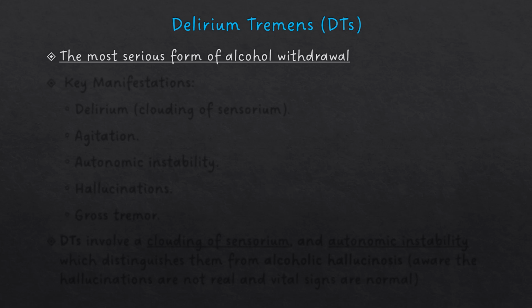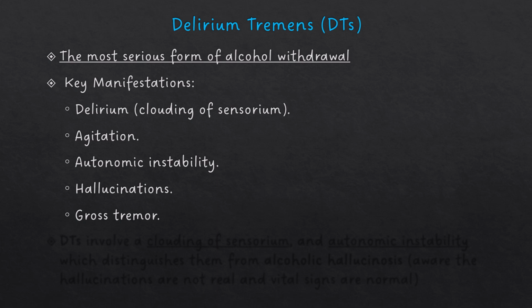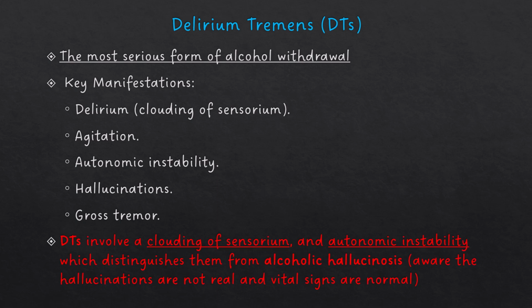It is the most serious form of alcohol withdrawal, and key manifestations are delirium, agitation, autonomic instability, hallucinations, and gross tremor. Now, it is important to note that DTs involve the delirium and autonomic instability because that is what distinguishes them from alcoholic hallucinosis, because test makers like to test on your knowledge of the difference between the two.